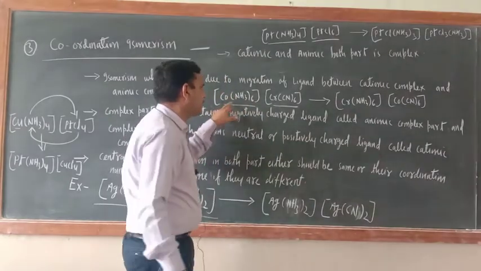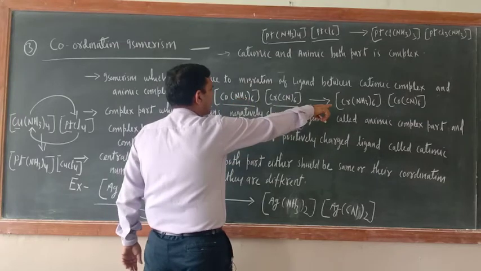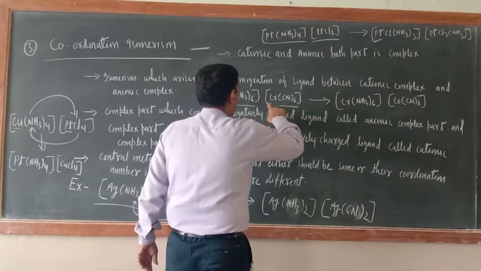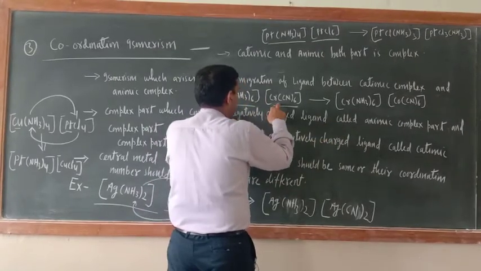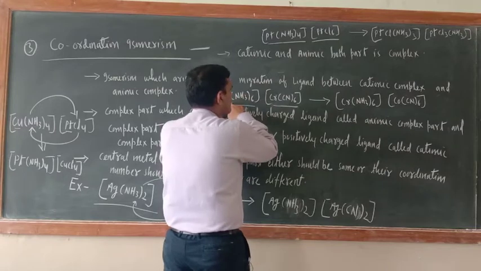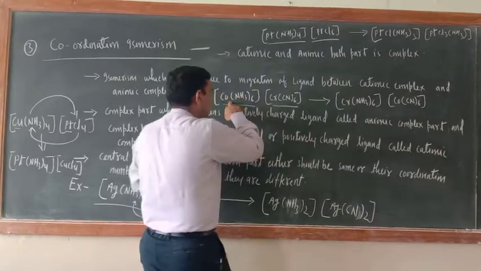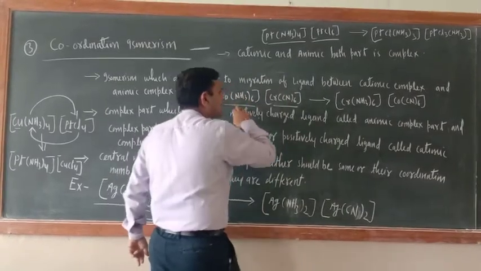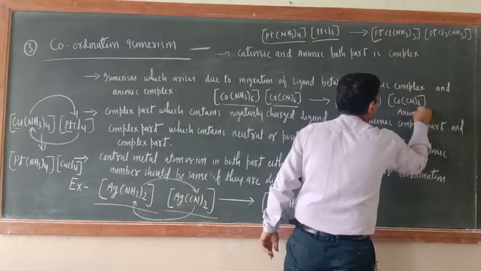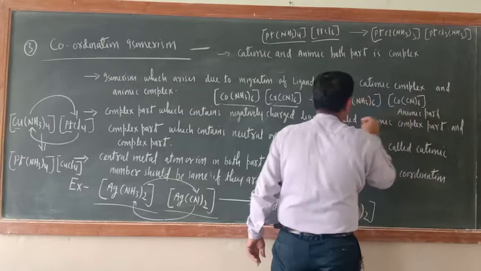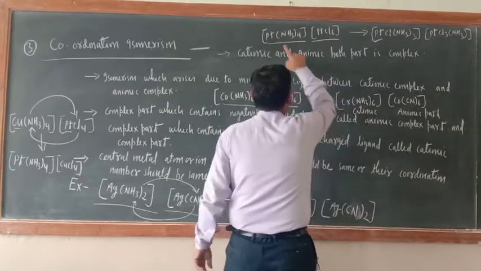Just see here cobalt, you shift this one here and this one here, so you will get that one. Now you should not write it in continuity, meaning you shifted this one here and this one here. So Cu(CN)6 should not be first, because earlier this was the cationic part. Once the CN comes here, this will be the anionic part, and this will be the cationic part. Same is the case here also.